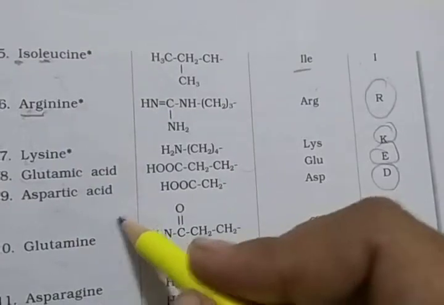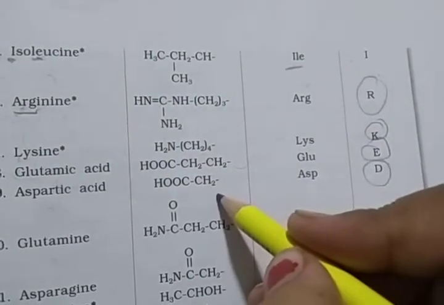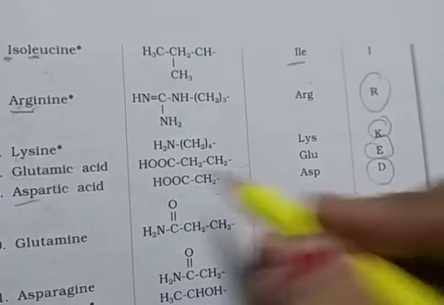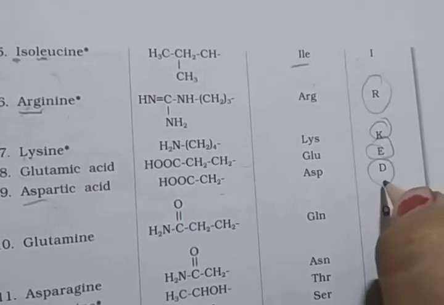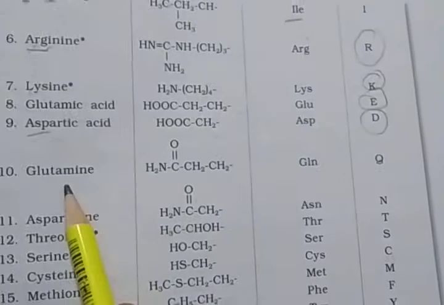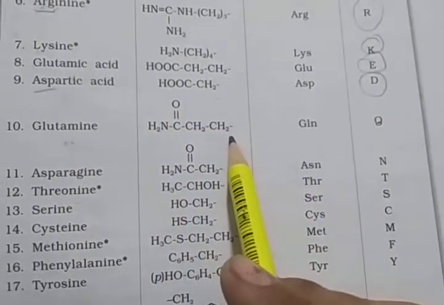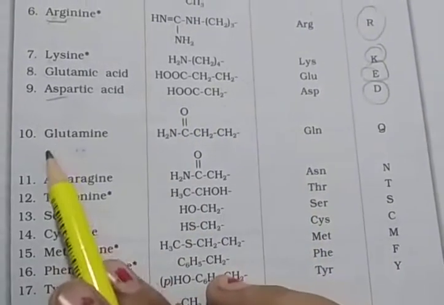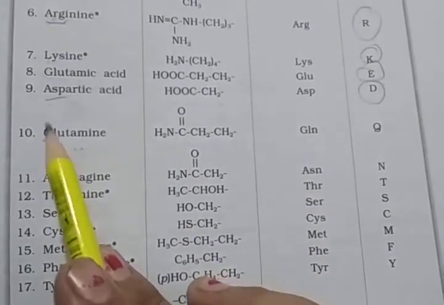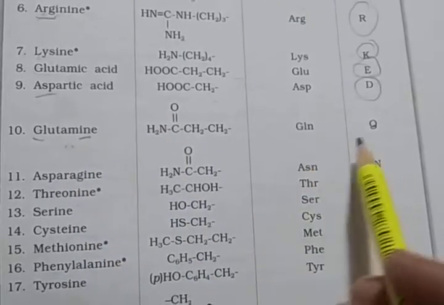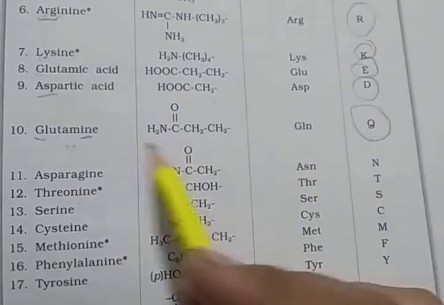Aspartic acid. Aspartic acid, COOH CH2 on the place of the R, ASP 3-letter symbol, and its code is capital D. Then glutamine. Glutamine means NH2CO CH2 CH2 present on the R, GLN, and Q is its code.